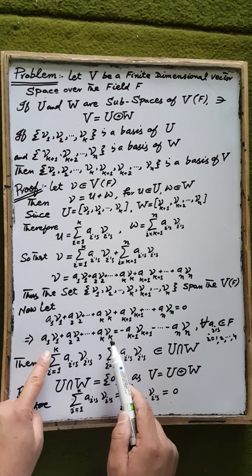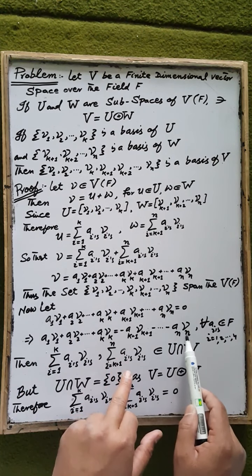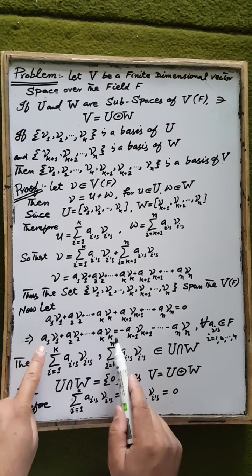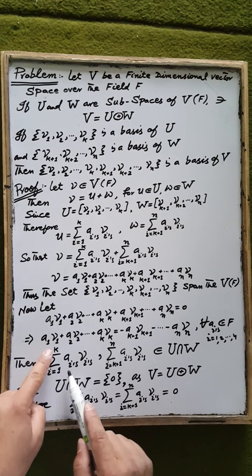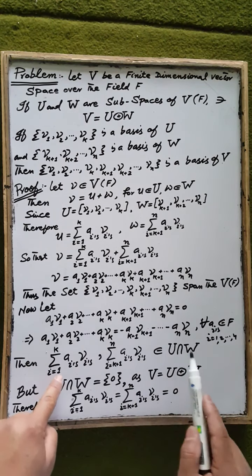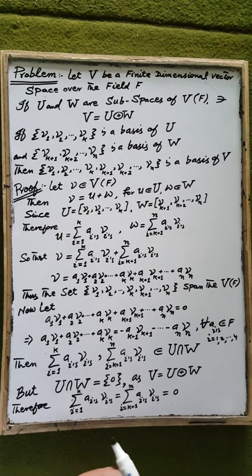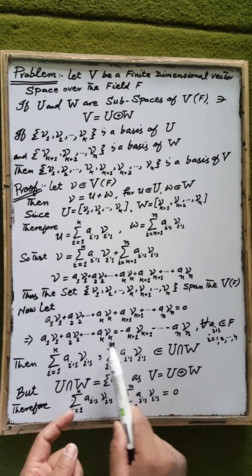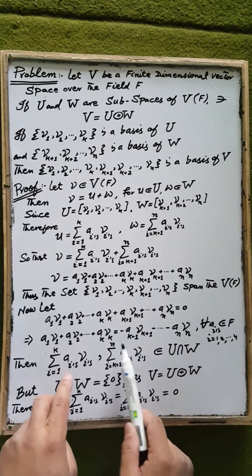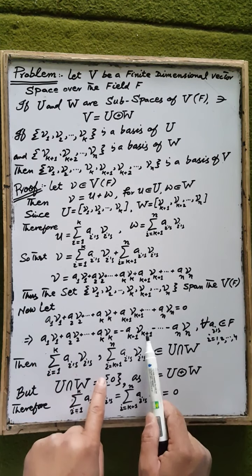Now the v1 up to vk are the elements of the basis of U, and vk+1 up to vn are the elements of the basis of W. Therefore, according to the condition of equality, the sum of v1 up to vk is an element of U, since this is a basis for the subspace U, and the sum of the other elements is an element of W. According to the condition of equality, the two sums are equal.